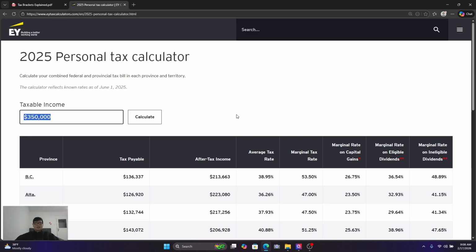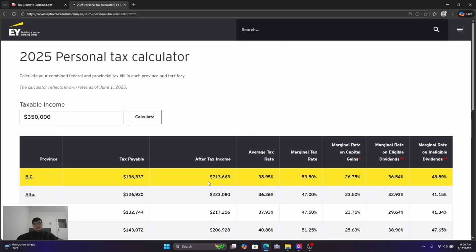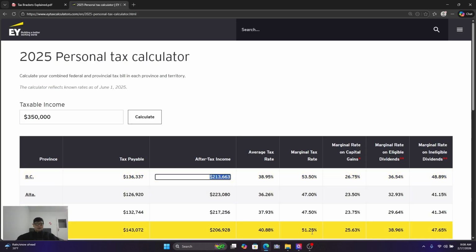And I think that's where the confusion comes with most people when they hear, oh, we get taxed at 53.5% or 50% or whatever percentage, right? That, oh, well, then I barely keep any of my money. I only keep half of this, 175, when in theory we actually keep 213,000.